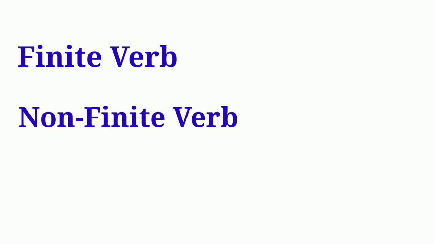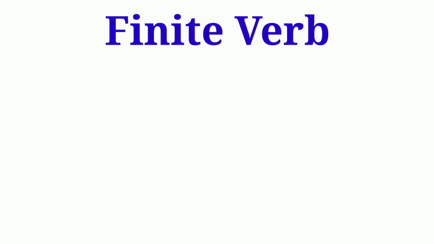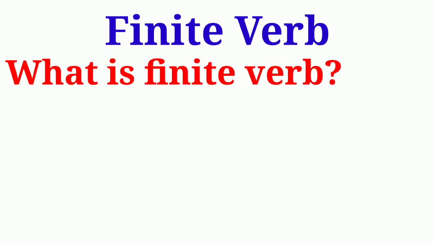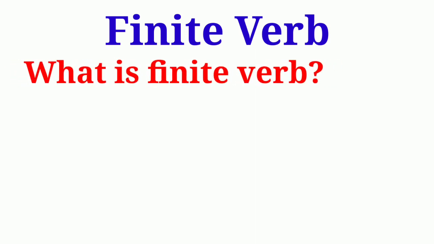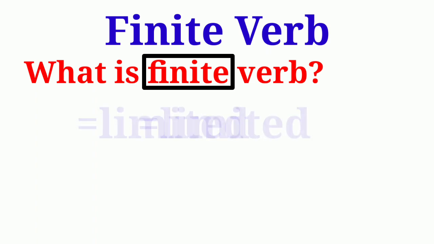Initially, we will have a discussion on the first type, that is finite verb. So our question is, what is finite verb? Students, if we look at this question carefully, the word finite is very significant, so we need to understand the meaning of this word finite. In English language, the synonymous word for finite is limited.